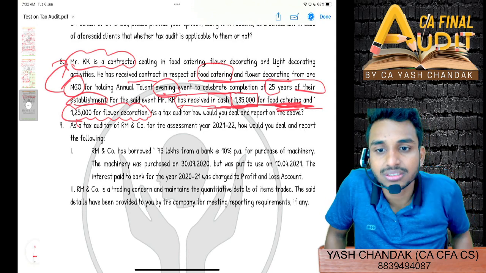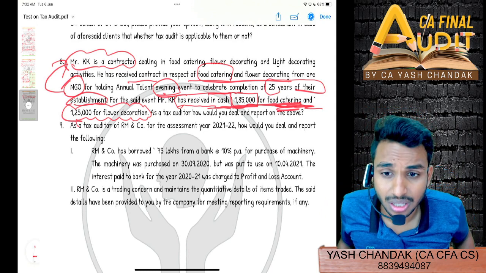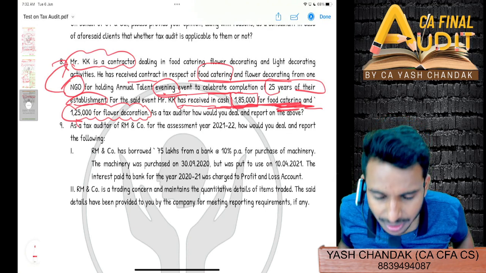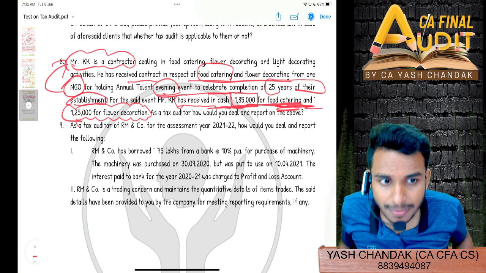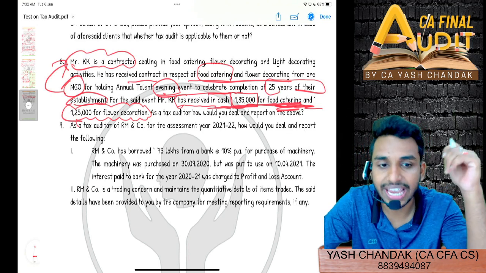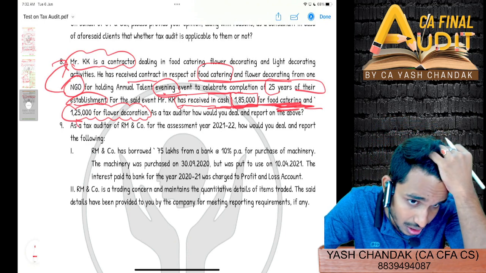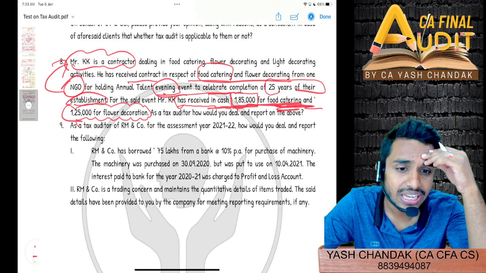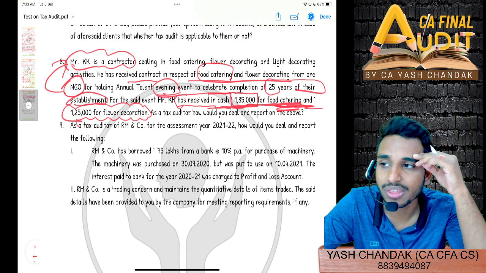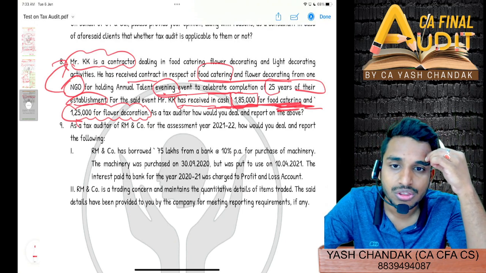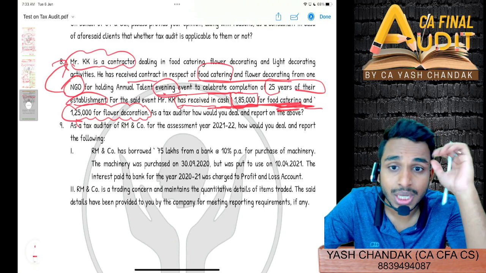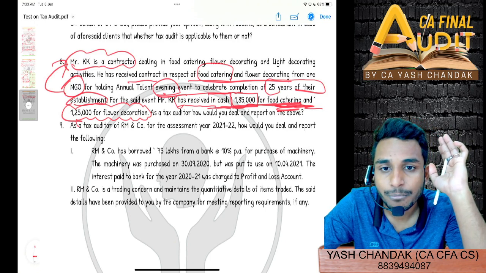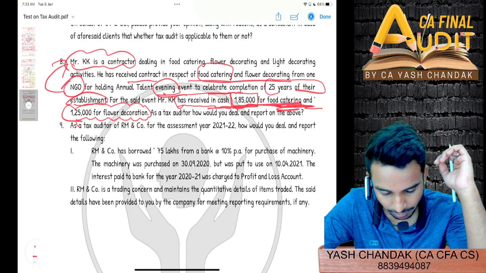Can you receive in cash? Section 40A(3). So there it says what? Exceeding 10,000 rupees per day from a single person.